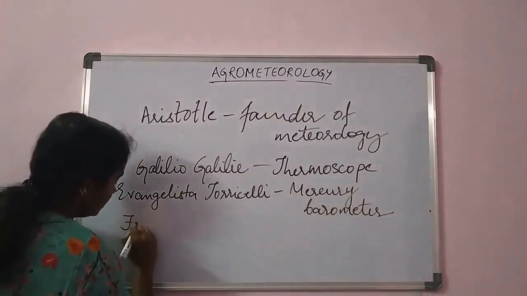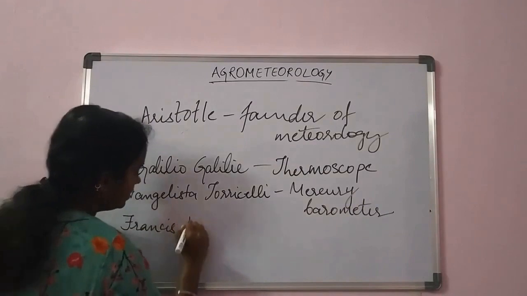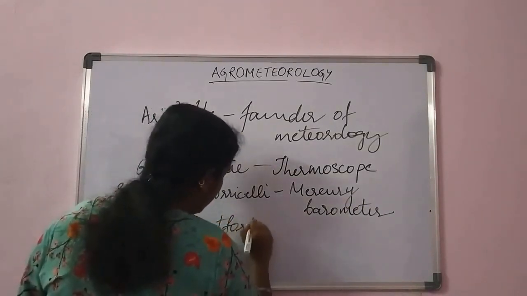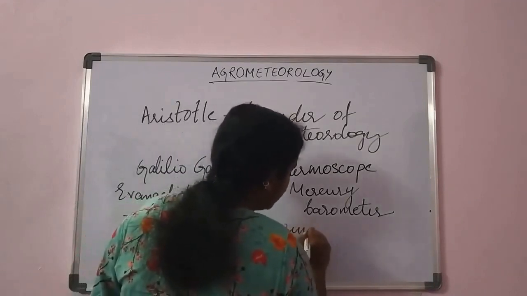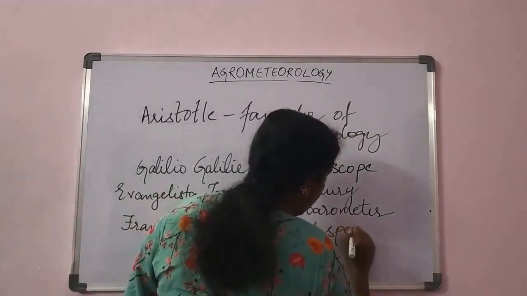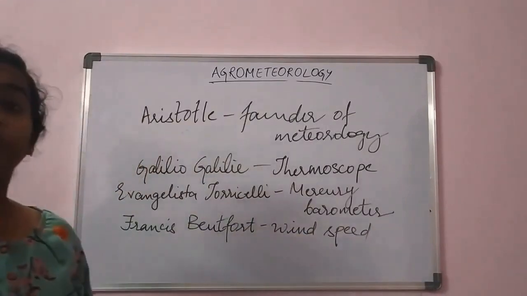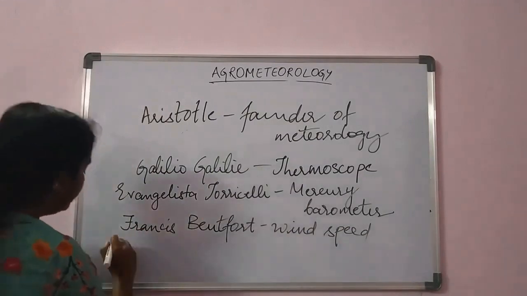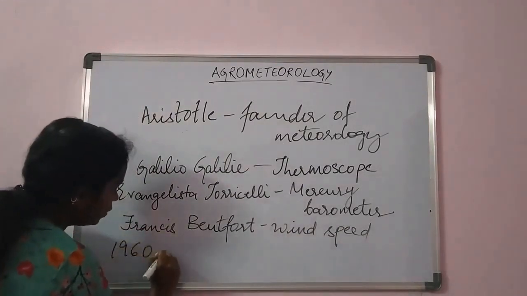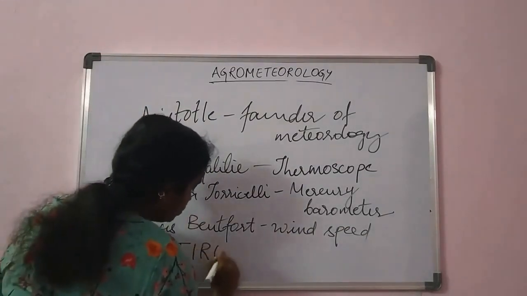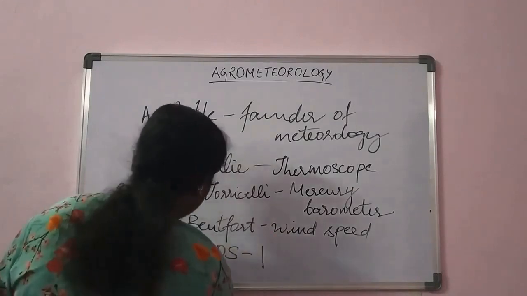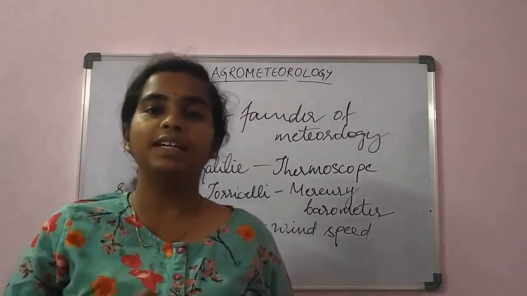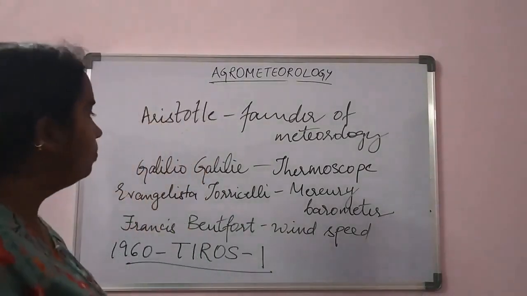The next person is Francis Beaufort. He gave the classification for wind speed, and we use the Beaufort scale for the calculation of wind speed. In 1960, the first weather satellite, TIROS-1, was established. I have picked some of the important scientists and their inventions. I hope this is clear.